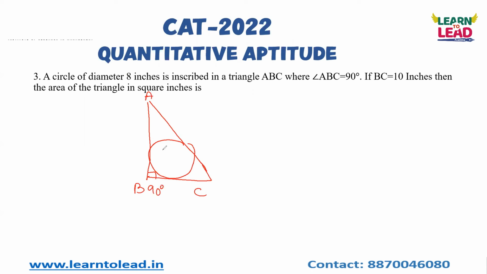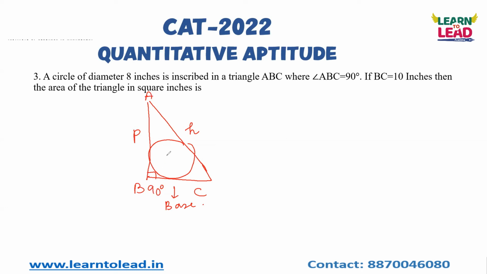If a circle is inscribed in a triangle, the circle will touch all its sides. The side opposite the 90 degree angle is the hypotenuse, and this comes under perpendicular, and this comes under base. So what is inradius? You have to know the formula for inradius.